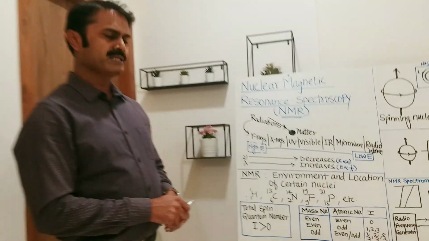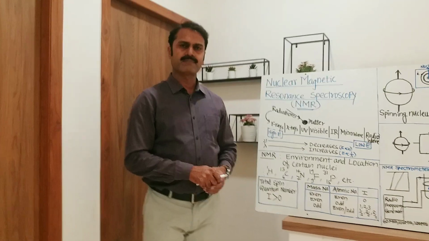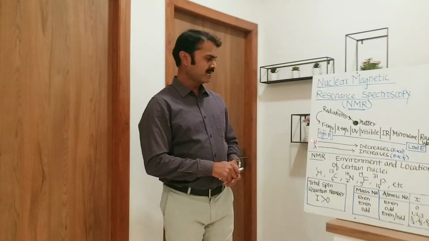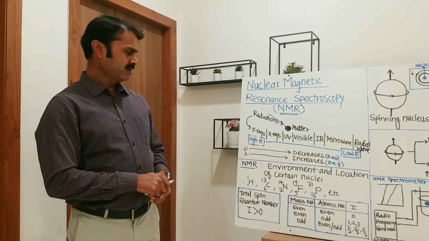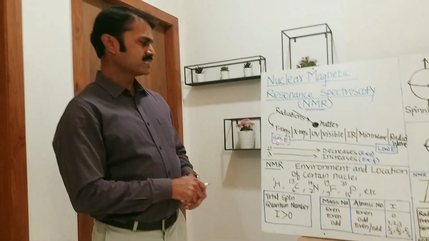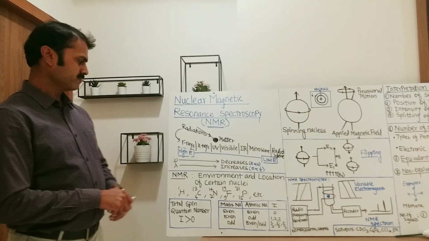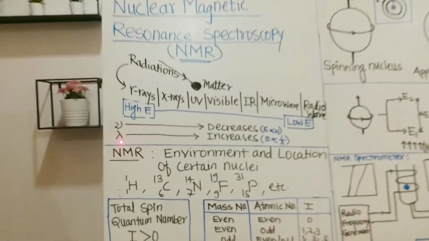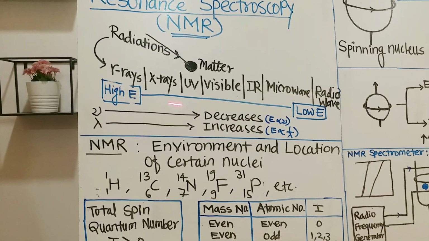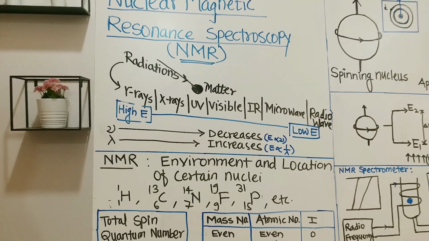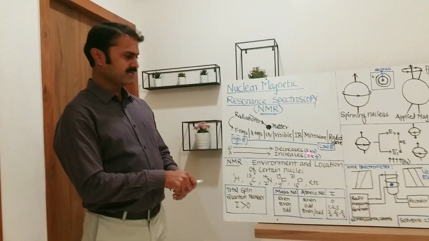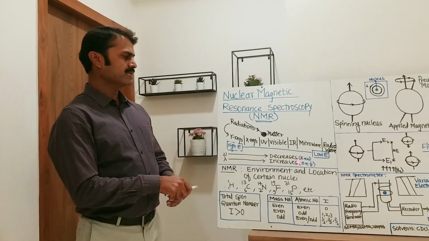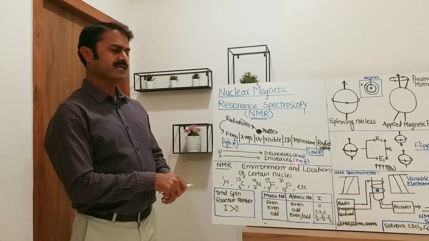Energy or strength of these electromagnetic radiations can be expressed in terms of either frequency, wavelength or wave number. Frequency decreases from gamma rays to radio waves and wavelength increases from gamma rays to radio waves. It means that frequency is directly proportional to energy and wavelength is inversely proportional to energy.